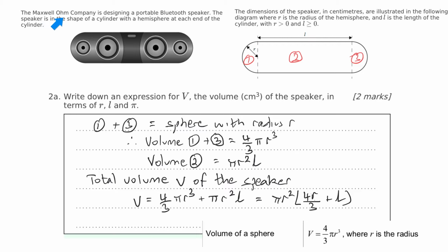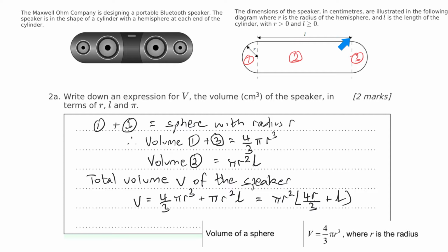Okay, this is all about a speaker. This company is designing a portable Bluetooth speaker. The speaker is in the shape of a cylinder with a hemisphere at each end of the cylinder. That's the shape. You see these often in shops. So there it is as a line drawing. The dimensions of the speaker in centimetres are illustrated in the following diagram, where R is the radius of the hemisphere. Hemisphere just means half a sphere, right? And L is the length of the cylinder, with R greater than 0 and L greater than or equal to 0.